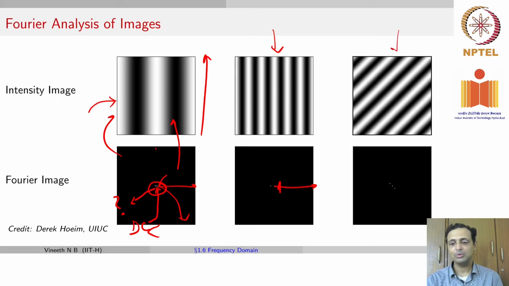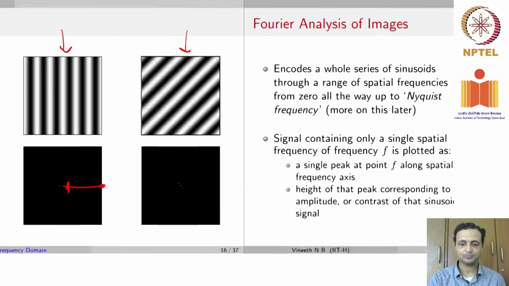If you take the third column, you can clearly see that there are frequencies both in the horizontal direction and vertical direction, which boils down to points lying somewhere here. So if you again thought of this as an axis in the Fourier domain, you have now some frequency along the x-axis and some frequency along the y-axis, and that gives you that dot. We'll come to the third point in a couple of slides from now.